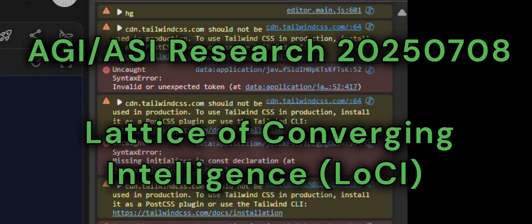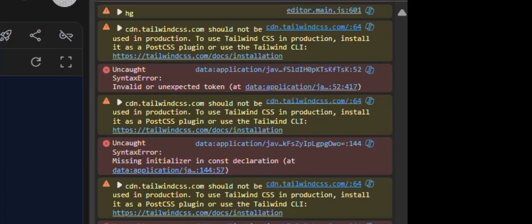I uploaded the data validation.txt file. Let's discuss the concepts in this file and the potential effects on LoCI.